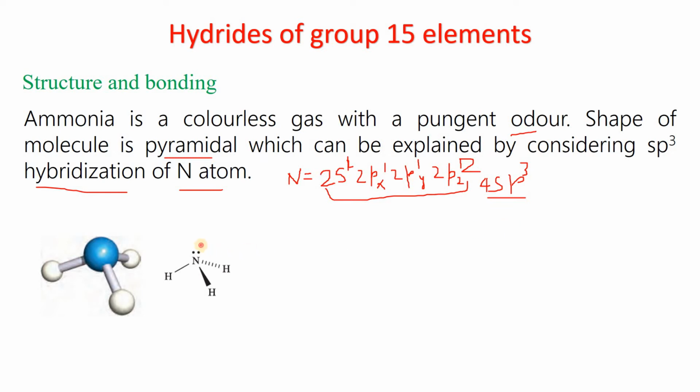This lone pair is present in one of the sp3 orbitals, and these 3 single electrons will form bonds with the 1s orbitals of the hydrogen atoms, giving a pyramidal shape. This is a triangle, and above the plane of the triangle, there is nitrogen, and so the shape of ammonia is pyramidal.